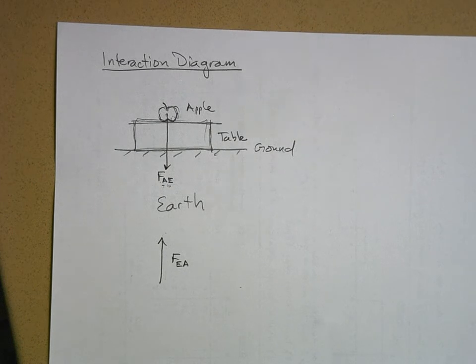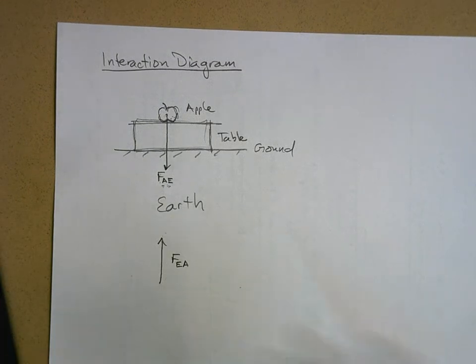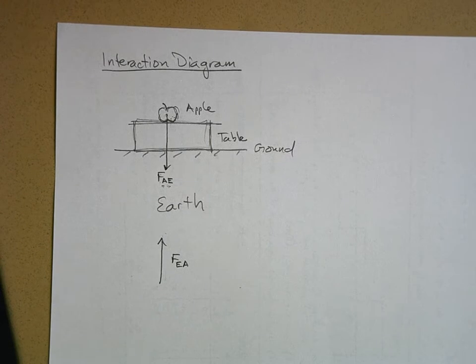But what else is the apple interacting with? Because if it was just the earth, what would happen? The apple would fall towards the earth. Would the earth fall up towards the apple? Yes, it would. But the earth has so much mass that the acceleration of the earth up towards the apple is so tiny that we can't even observe it.